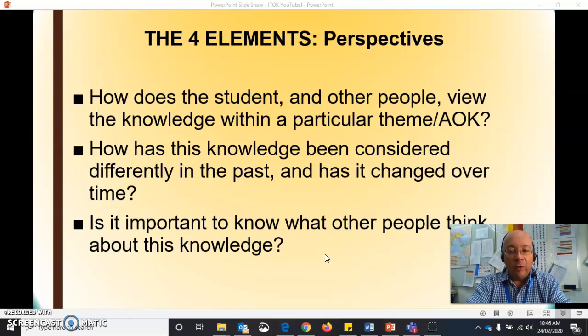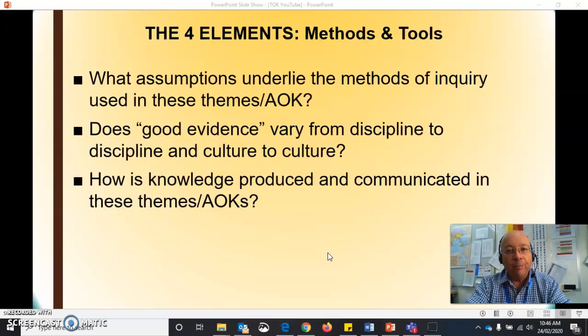Perspectives is to do with different views that people have. How do the students and other people view knowledge within a particular theme? Has that knowledge changed over time? Possibly in almost all of them it will have done. And is it important to know what other people think about this knowledge? Does that affect your own knowledge or belief? The methods and tools is really how the knowledge is derived.